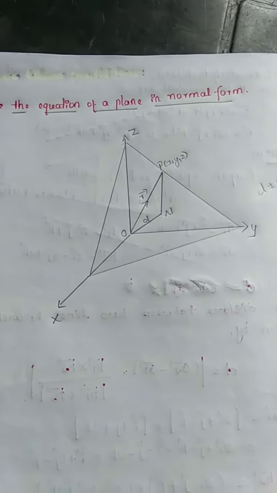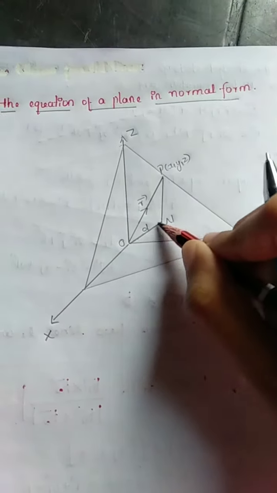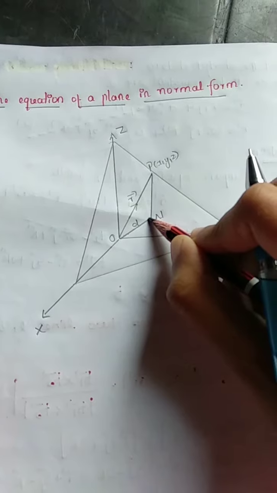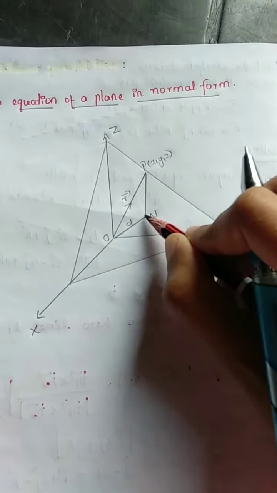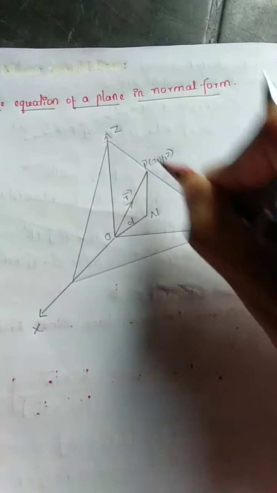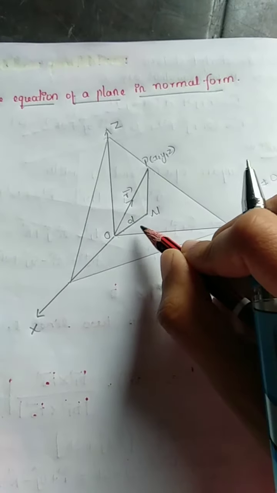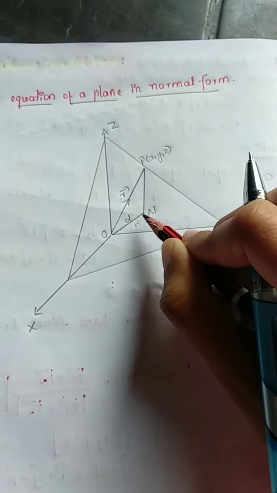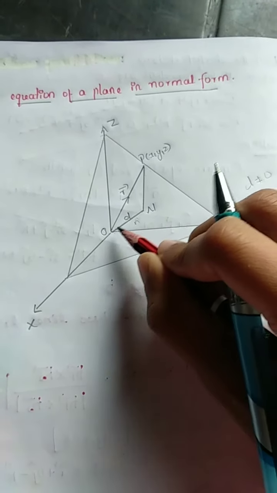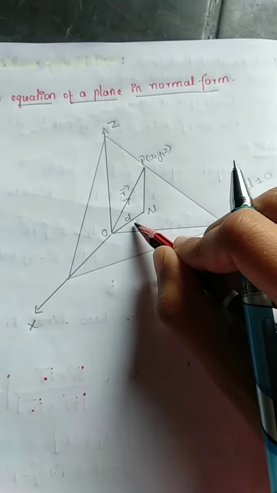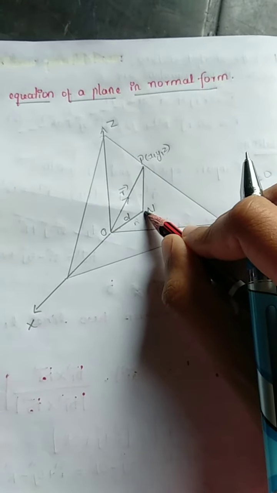If vector ON is the normal from the origin to the plane, and n cap is the unit normal vector along ON.